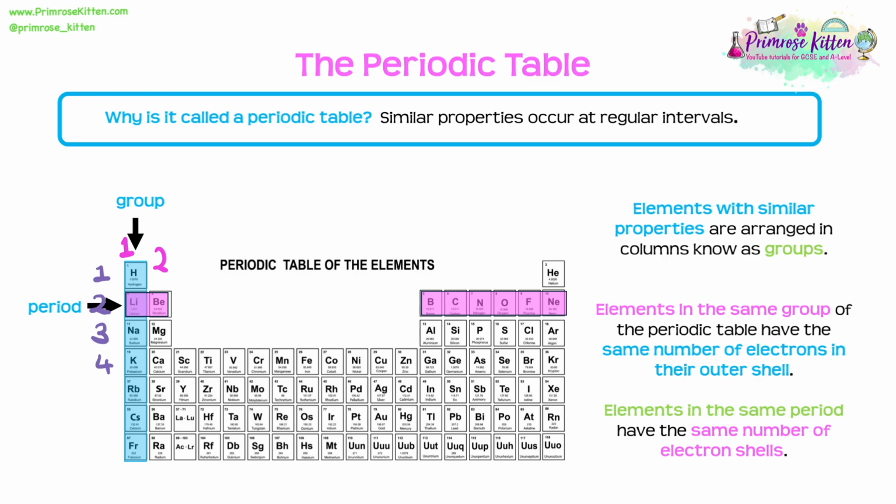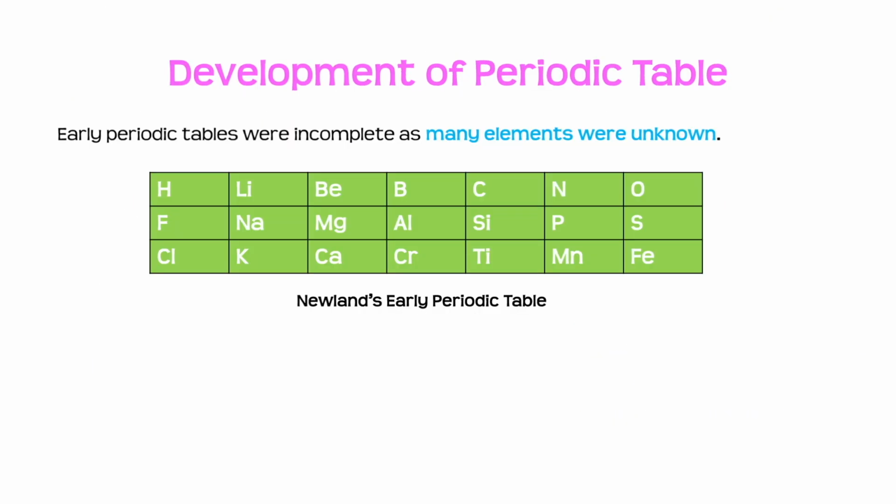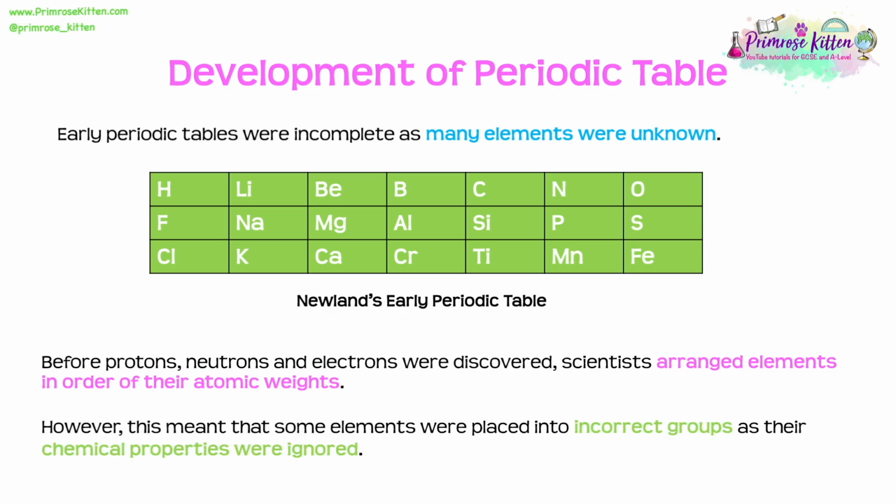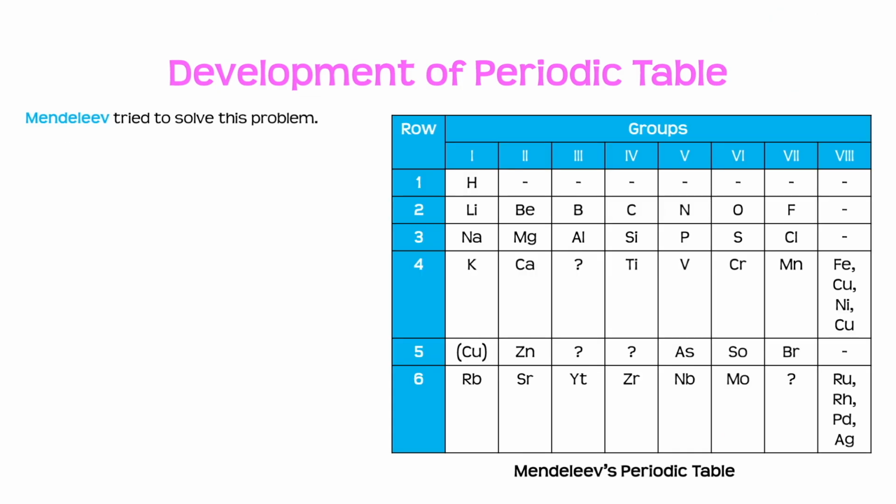Early periodic tables, like the ones here by Newlands, were incomplete, as many of the elements were unknown. Before the protons, neutrons, and electrons were discovered, scientists arranged elements in order of their atomic weights. However, this meant that some elements were placed into incorrect groups, as their chemical properties were ignored. Now, Mendeleev tried to solve this problem. He arranged elements in columns based on their similar properties.